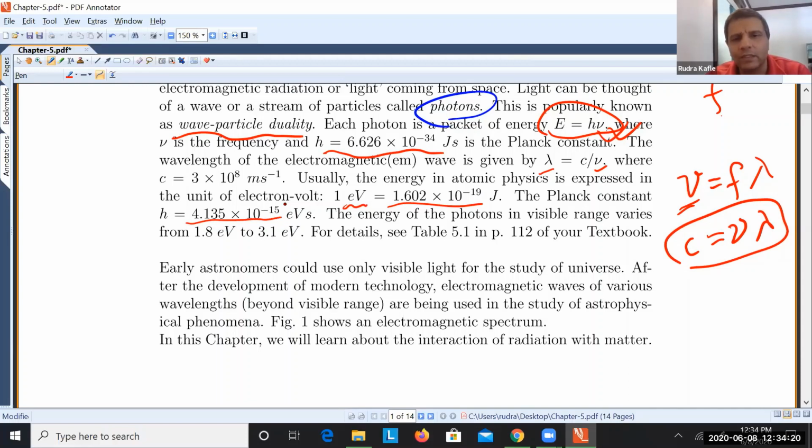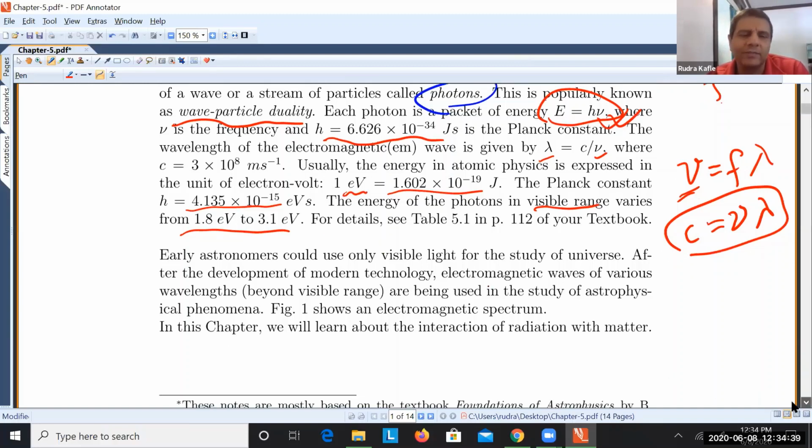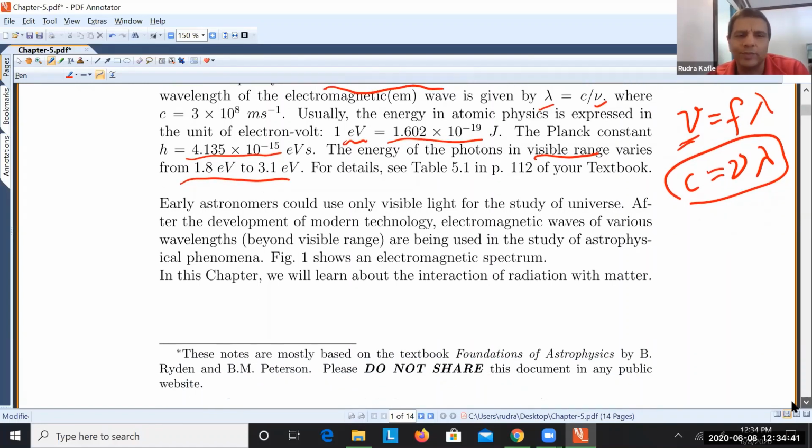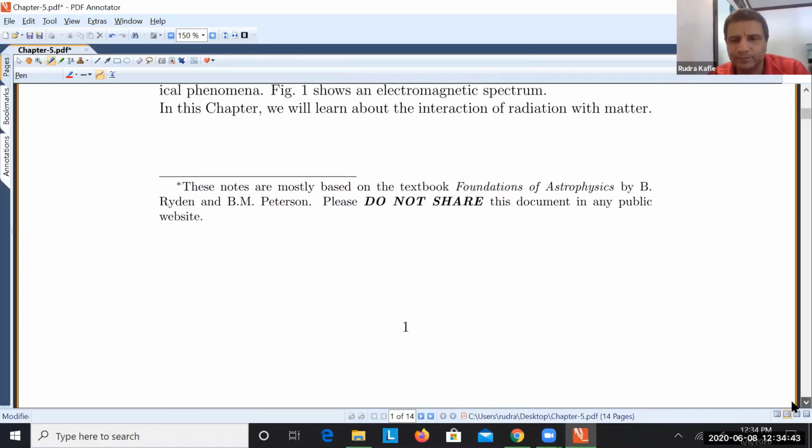For example, if you consider photons in the visible range, which has 7 colors, you know, VIBGYOR, the energy varies between 1.8 electron volt and 3.1 electron volt. You can convert that into joules by multiplying by 1.6 times 10 to the power minus 19, okay?